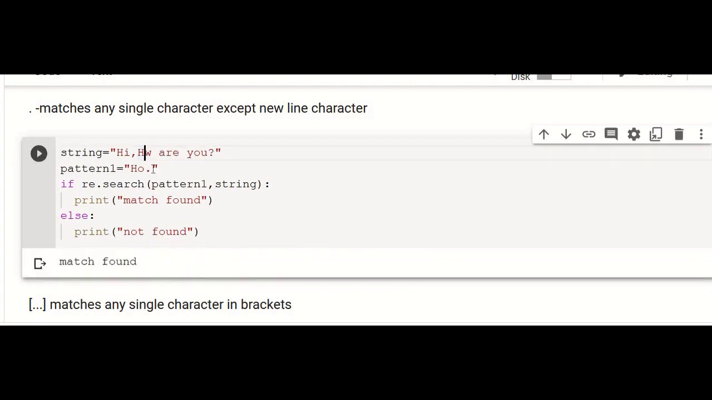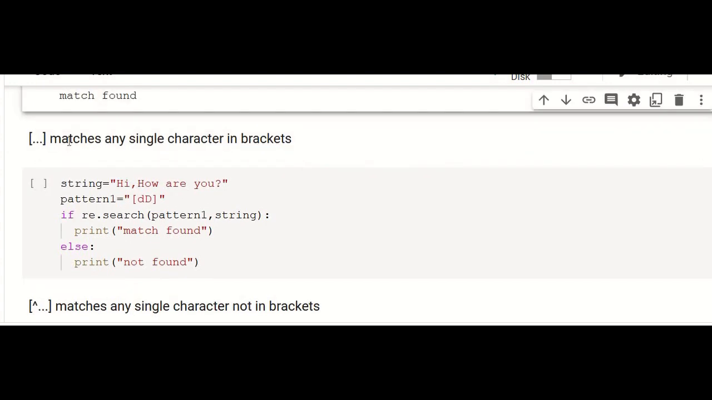And if we just delete this w, now this particular pattern ho dot is not found. So it will return false. But if we just give h dot, now it will work. Because hi, in this position itself, the match has occurred. H followed by any character. So actually, it matches any single character.